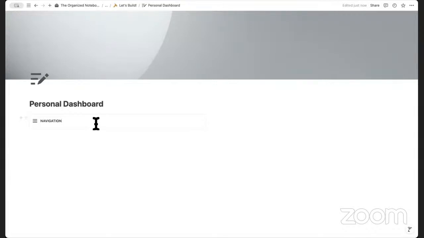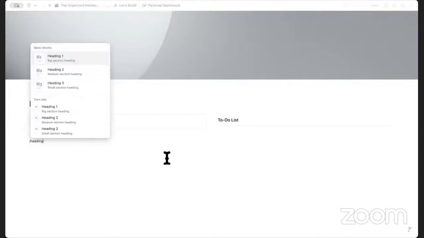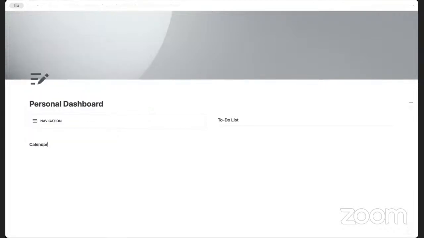So let's go ahead and start building the different sections. On the right-hand side, we're going to add the to-do list. So we'll type /heading 3. And this one is going to be the to-do list, and then /divider. And then on the very bottom, like we showed, we're going to be adding a calendar. So we'll type /heading 3, and we'll put calendar here, and /divider. So now we basically have our different sections. And now we can start building the databases.